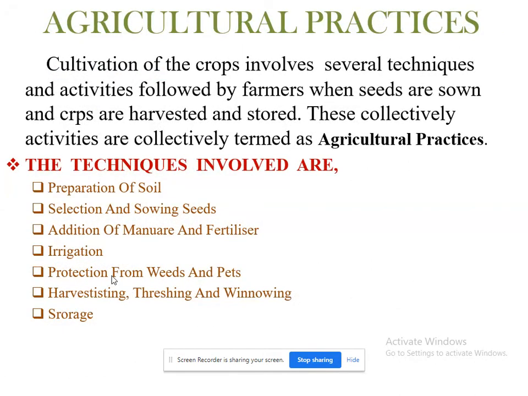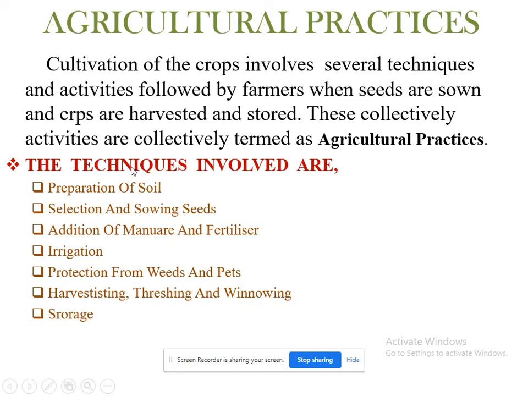Next, we will move to some practices that are called agricultural practices. See here, whenever the farmer takes a step for growing crops, there are some techniques or procedures involved. We can't grow crops or plants directly. Any plants you take for growing, behind that there are some requirements.